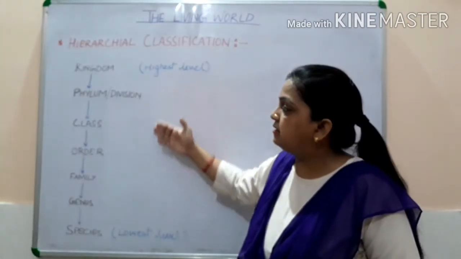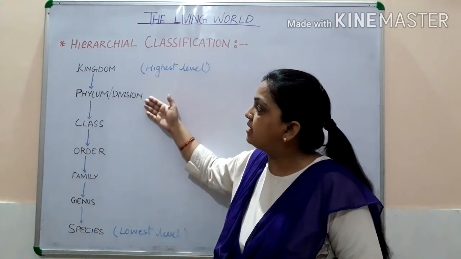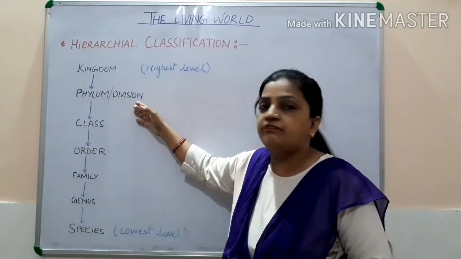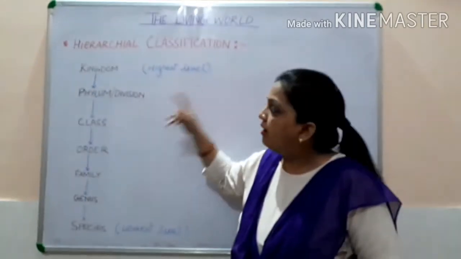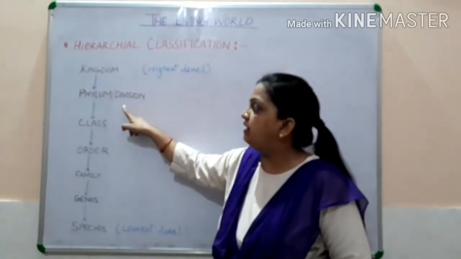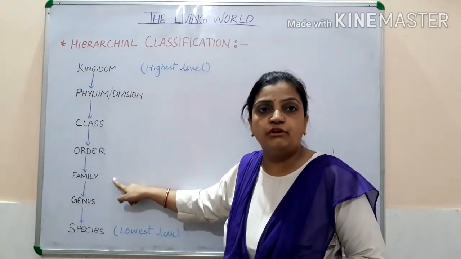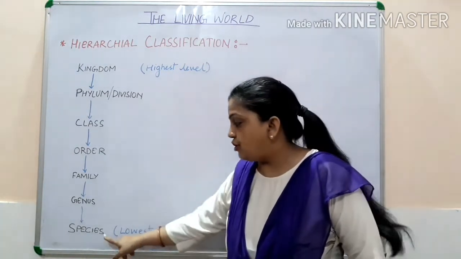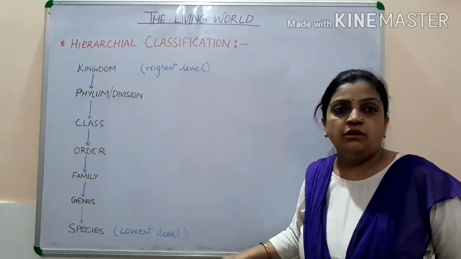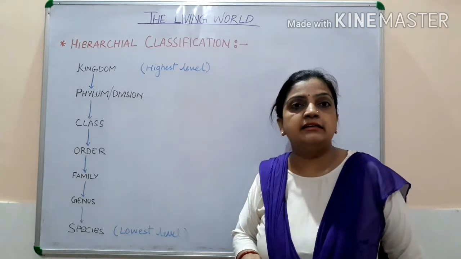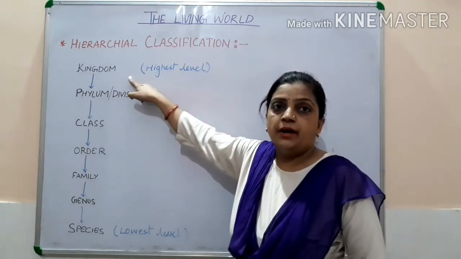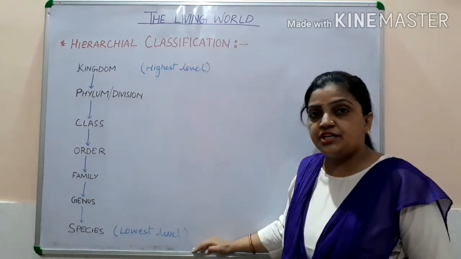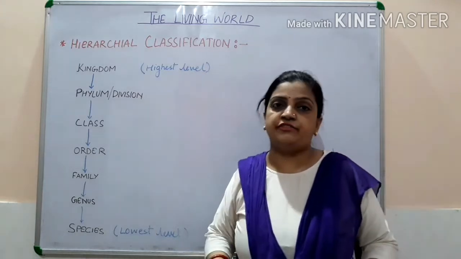Now children, in this hierarchical classification, you can see that the things are moving in a systematic manner. We cannot write order in place of phylum and phylum in place of order. Every time kingdom will be followed by phylum, phylum by class, class by order, order by family, family by genus, and genus by species. Species is the lowest level of taxonomic category in the hierarchical classification, and kingdom belongs to the highest level. Species, always remember, is the basic unit of classification.